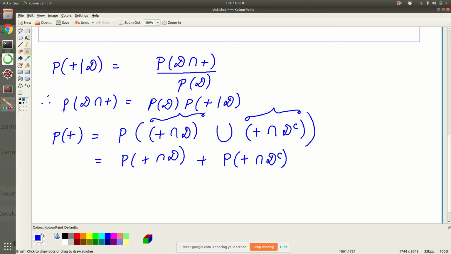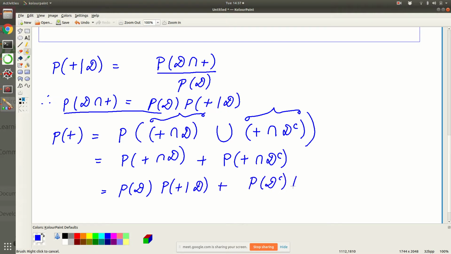Because we have already estimated this number: the probability of disease times the probability of positive given disease. In the same way, we can write the probability of disease complement times the probability of positive given disease complement. Now we can put all of these into the formula. But before that, I would like to know if there are any questions up to this point.